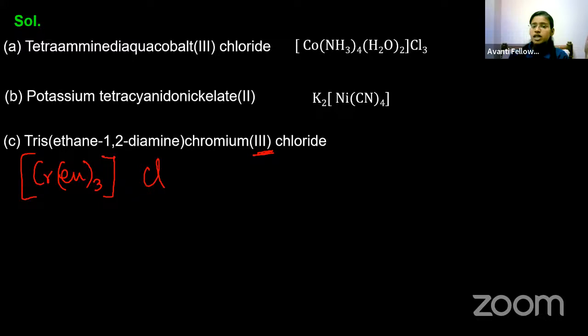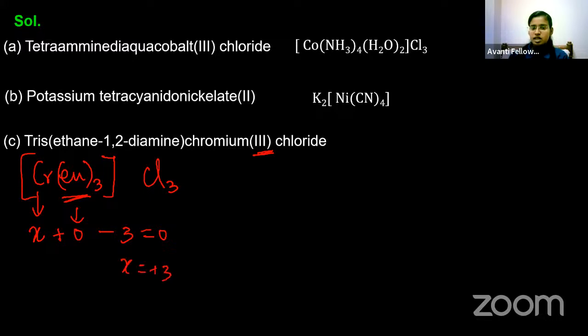So now I have to check the ligand. The ligand is ethylene diamine, or ethane-1,2-diamine, which is a neutral ligand, so it will be 0. And chromium is taken as X. X plus 0, and if I put 3Cl, then I will get minus 3, which is equal to 0, and X is equal to plus 3.